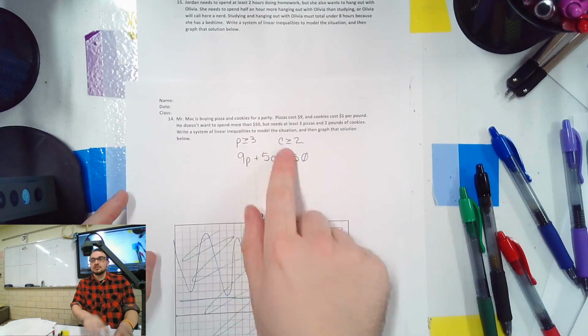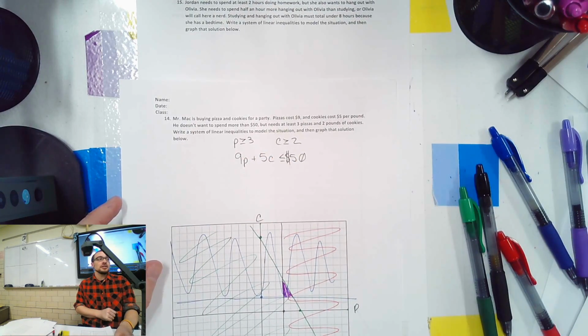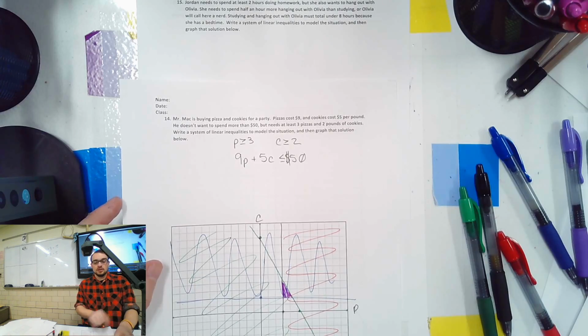Oh, also spoilers, P and C have to be not just any real number, but they have to be positive, right? Whole numbers.